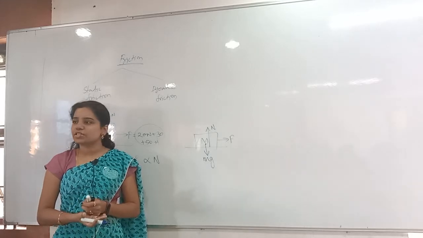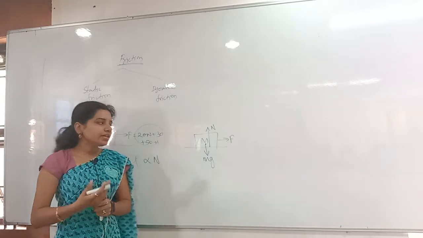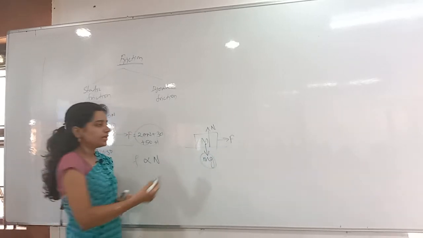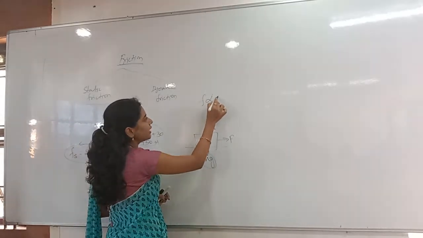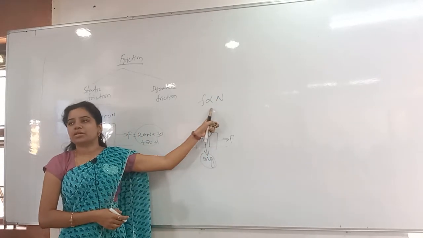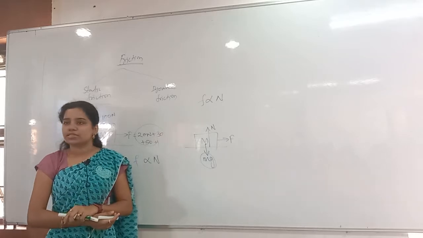Yes. Whenever it is heavier, can I say the normal reaction is more? Yes. Then the frictional force is directly proportional to the normal reaction. Whenever I increase the normal reaction, friction also increases.